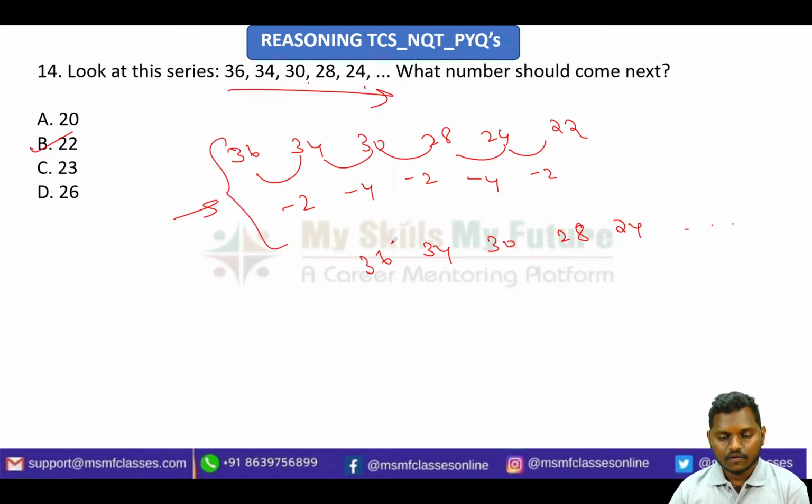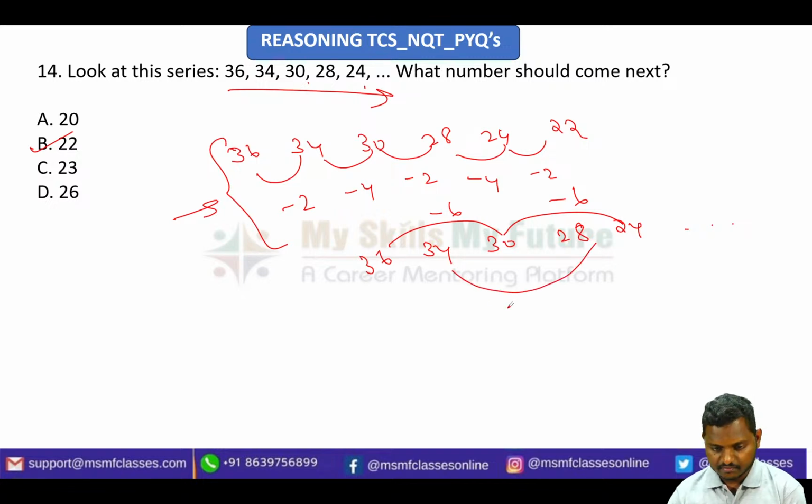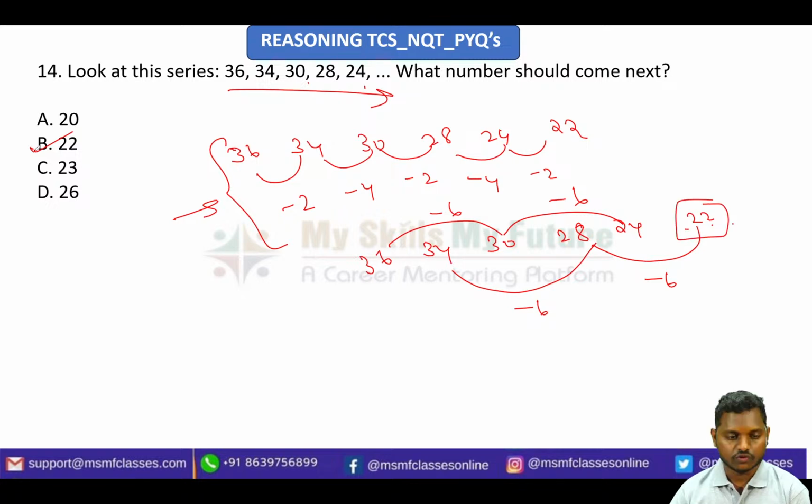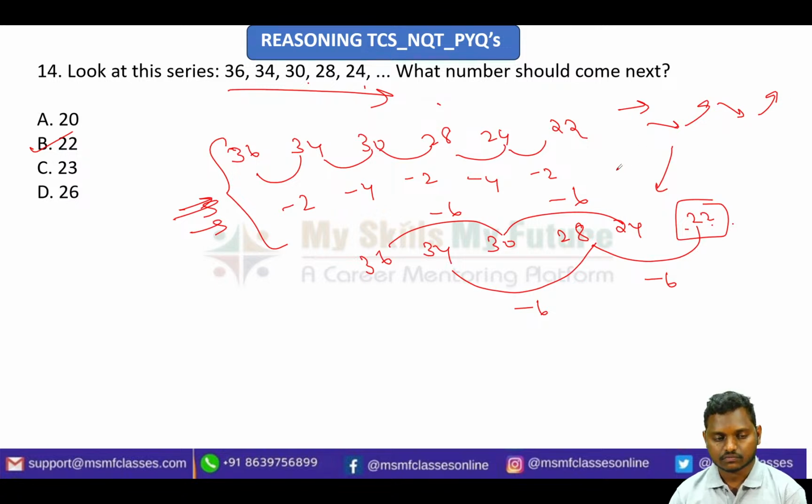But let us see. If you check alternately, that is -6. And if you check alternately, that is -6 again, and here also it is -6. So it is following some pattern. Next it should be -6, which is exactly 22. So for this we can go with both the logics, but the recommended one is this one, since it is entirely decreasing, not like decreasing, increasing, decreasing, increasing. If you're finding this, I will say you just prefer this one directly. You will get the answer. Okay, next one.